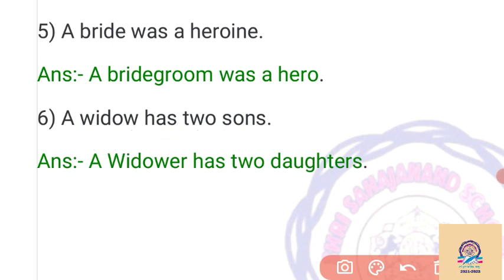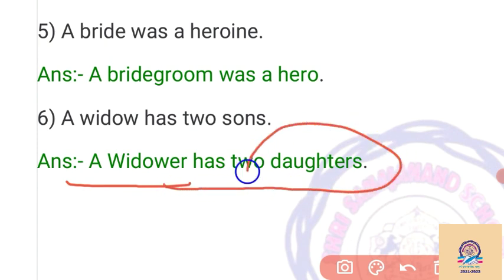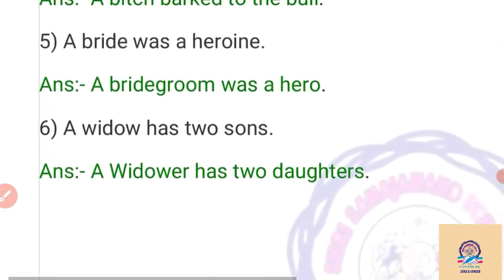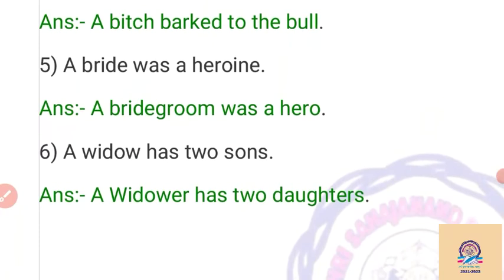So our answer is: a widower has two daughters. Widow changes into widower, sons change into daughters. If the noun is singular, we have to change it to a singular gender. And if the gender is plural, we have to change it to a plural gender here.